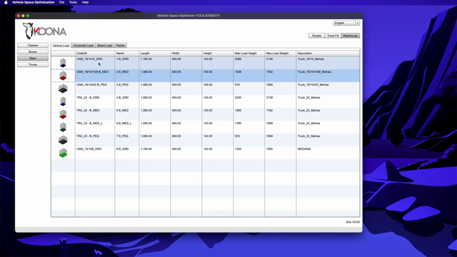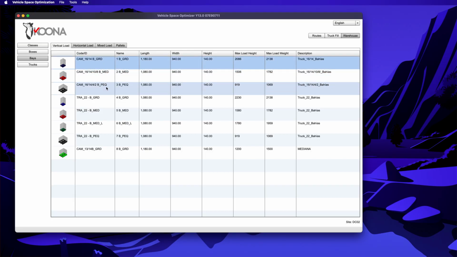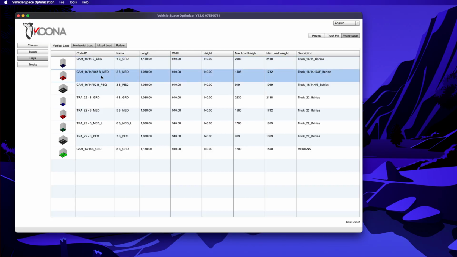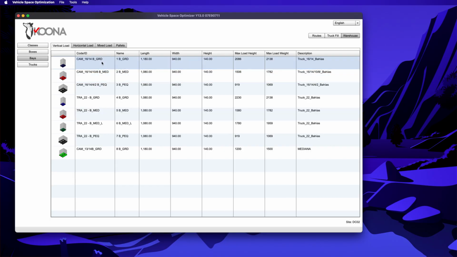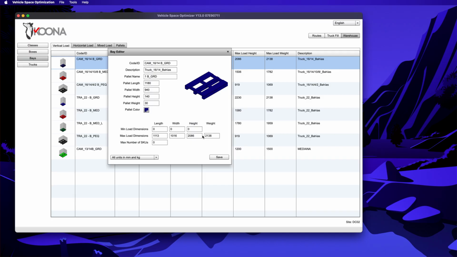So we have two types that we will use for this truck. One is the big one and the other one's the medium one, big size and medium size. The difference with these two bays is that the maximum load height is different. One is bigger and the other one is smaller. If we double click here, we see the maximum load dimensions, and the height is 2 meters. We will take note of that: 2086 millimeters, or 2 meters and 86 millimeters.